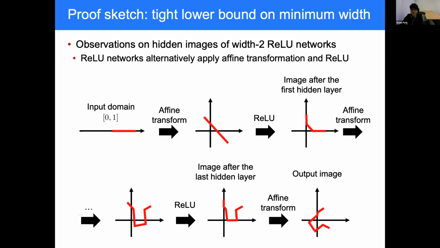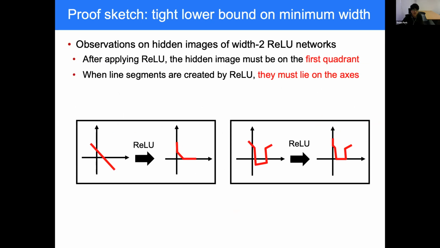And this alternate application of affine transformation and ReLU will proceed until the output image is generated. And we made two key observations here. First, after applying ReLU, the hidden image must be on the first quadrant. And second, when ReLU bends the hidden image and creates new line segments in the image, these new line segments must lie on the axis.